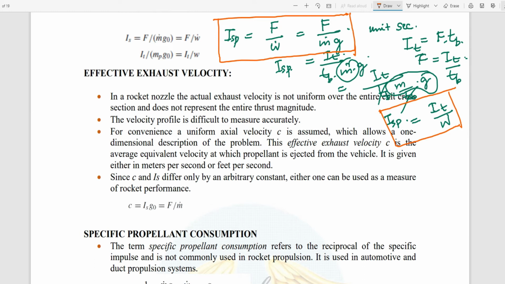Yes. Okay. Now the next important thing is effective exhaust velocity.